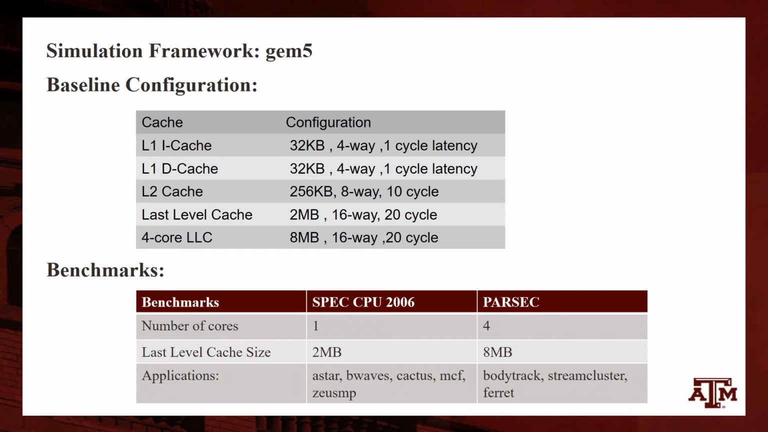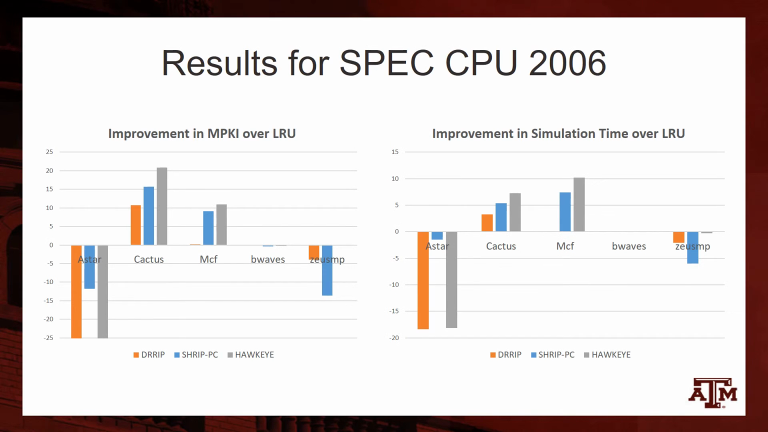For SPEC, we used a single core machine and the applications were Astar, Bwaves, etc. For PARSEC, we used a 4-core machine with an 8 MB last level cache and the applications were Bodytrack, Streamcluster and Ferret. So we can see the results for SPEC benchmarks. We evaluated our results based on the improvement in MPKI over LRU and improvement in simulation time over LRU, which are analogous to each other based on our observation.